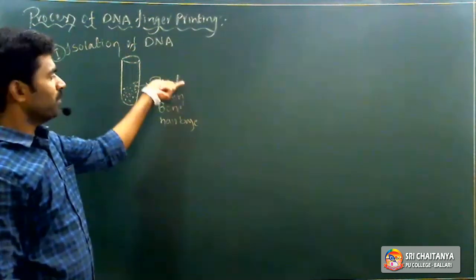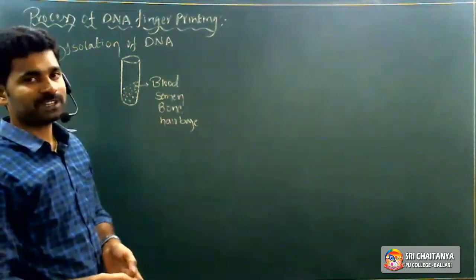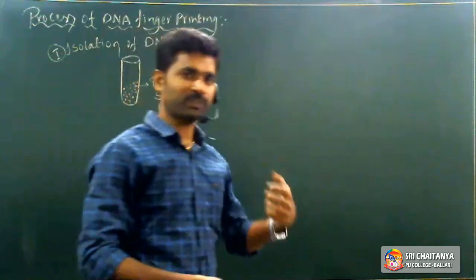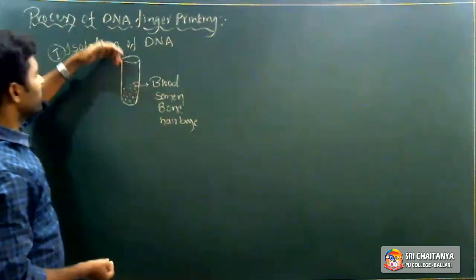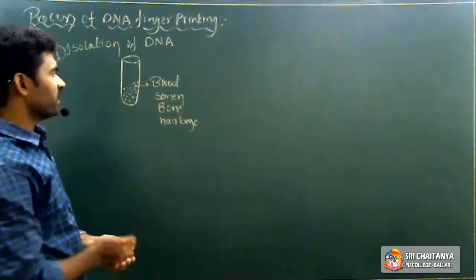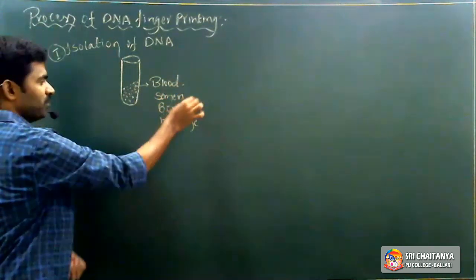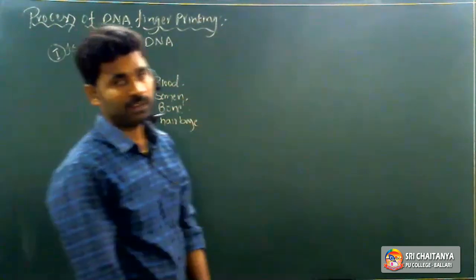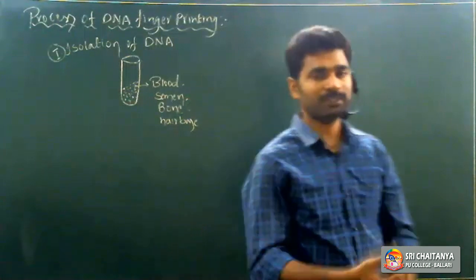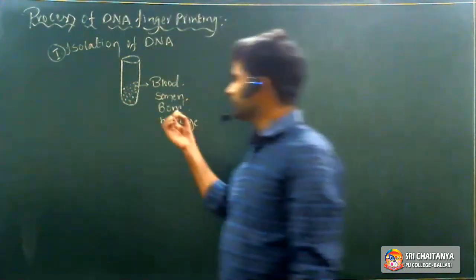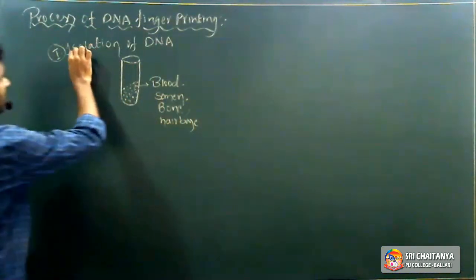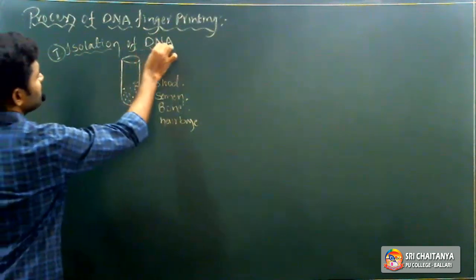Bone, semen, blood or tissue, those various substances they collected first. They isolated genetic material, DNA, from the various substances like blood, semen, bone, hair base, tissue or muscle.